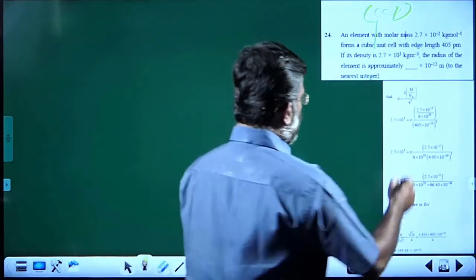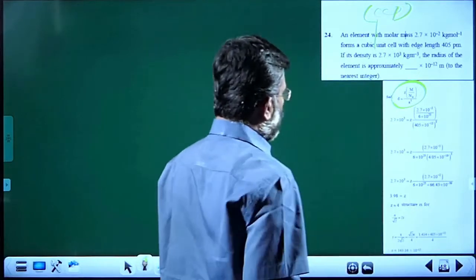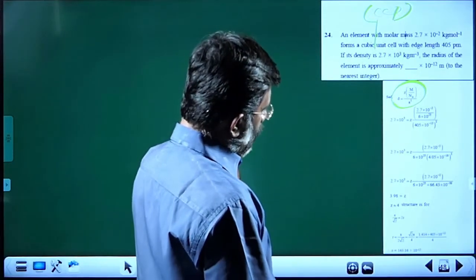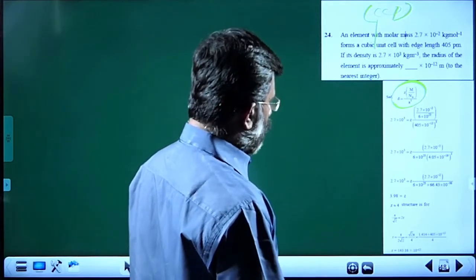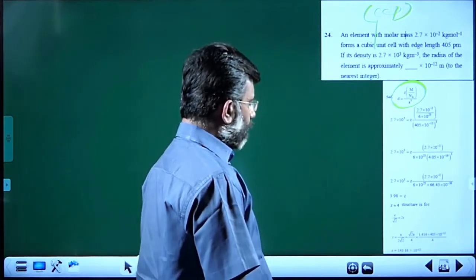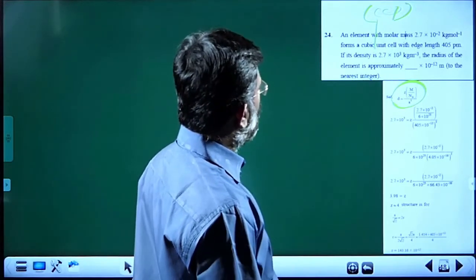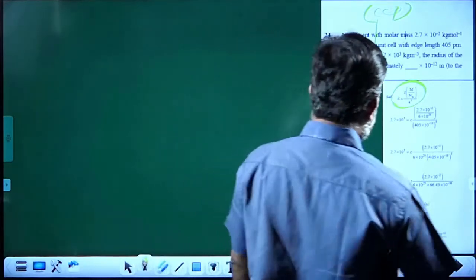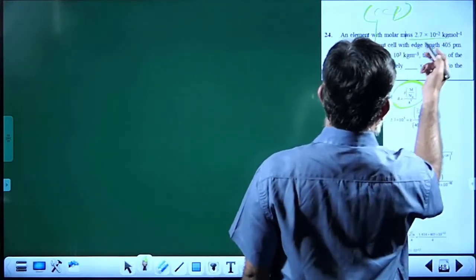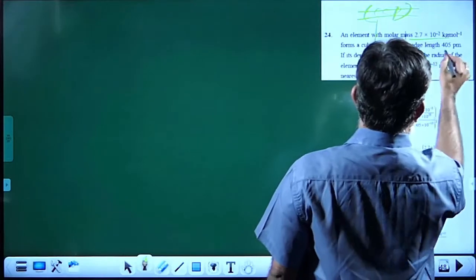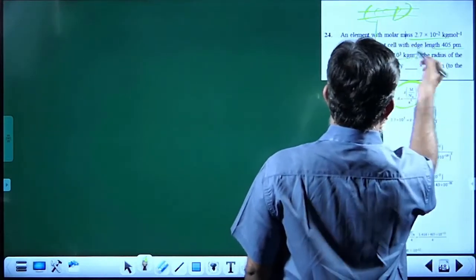Now we know the density equation. It is ZM by Na A cube, all data given. What are the data given? Molar mass is given, edge length is given, density is given.